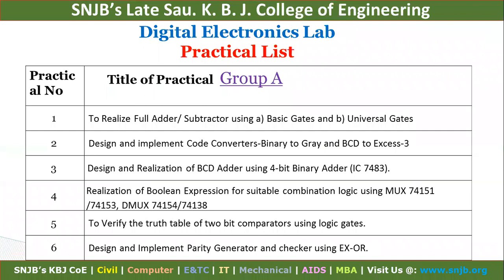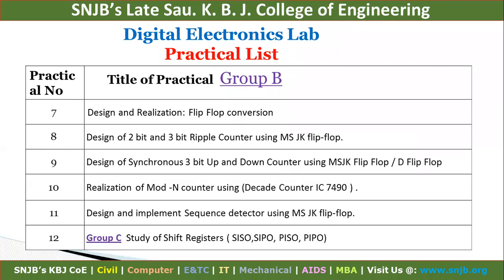Okay. So this is our practical list. This is our DLD practical list based on two groups, group A and group B, right? So first practical is based on full adder subtractor, then second code converter, then BCD adder, then multiplexer, then comparator, then parity generator, and group B.